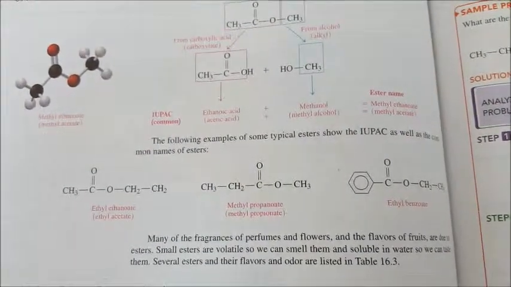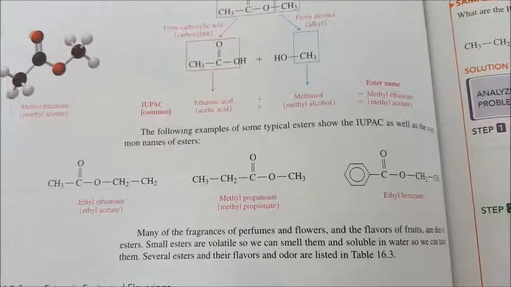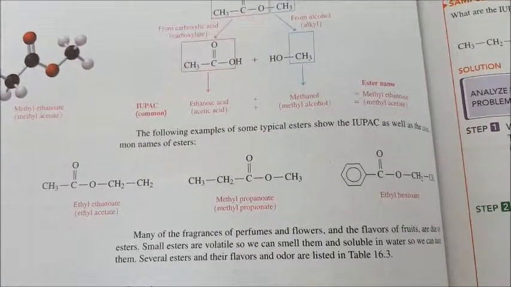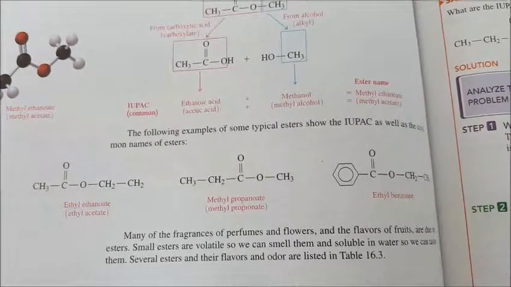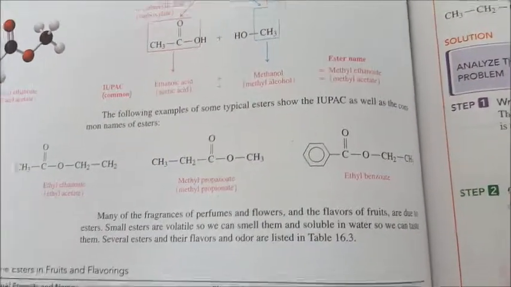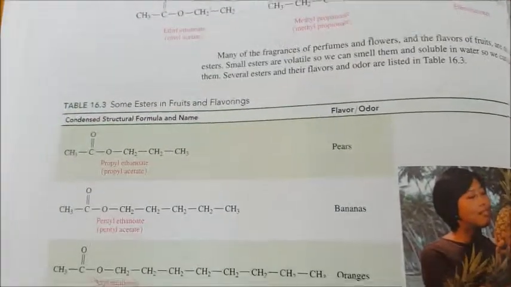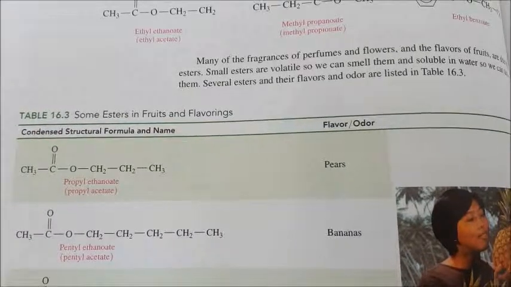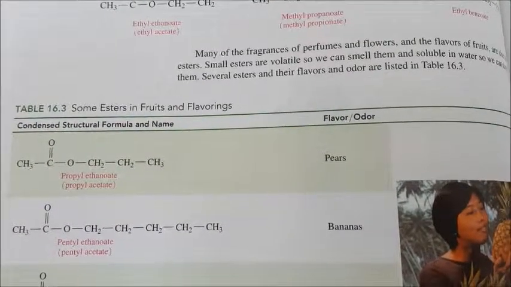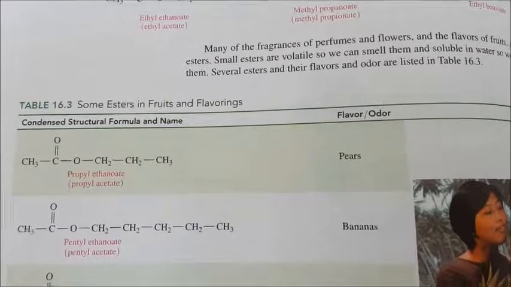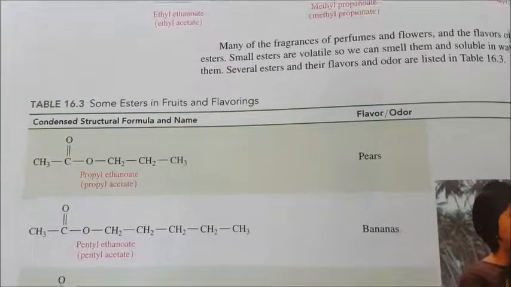Several common esters that we come across are ethyl ethanoate, methyl propionate, and ethyl benzoate. Some common esters are found in fruits. Esters provide a fruity flavor or smell to many kinds of food products.